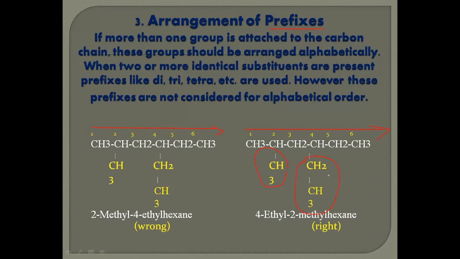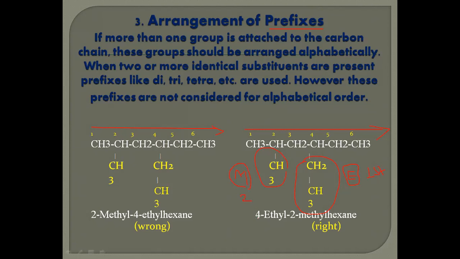The prefixes of substituents on the carbon chain are written in alphabetical order. Here the methyl group is present, its alphabet is M, whereas for the ethyl group the alphabet is E. As per alphabetical order, E is first and M is second.